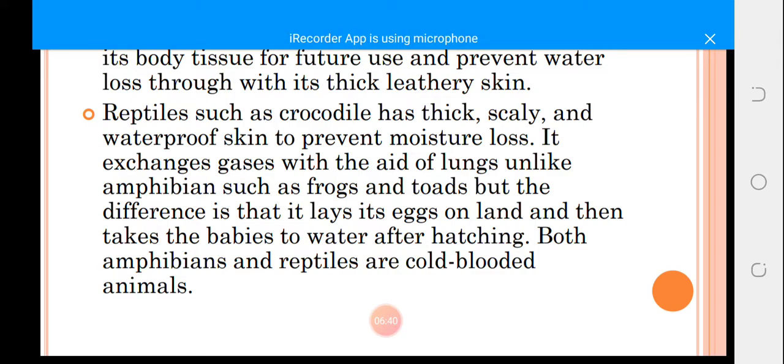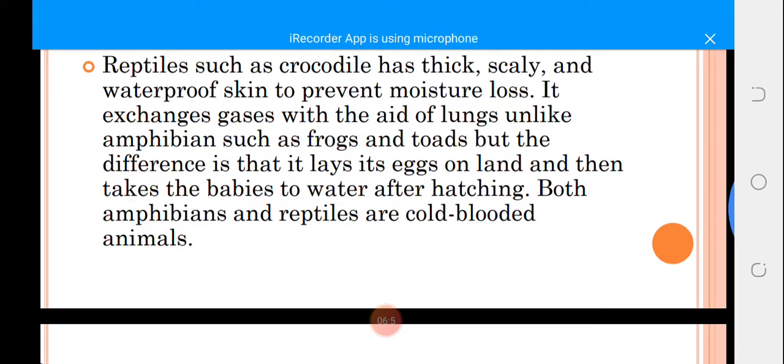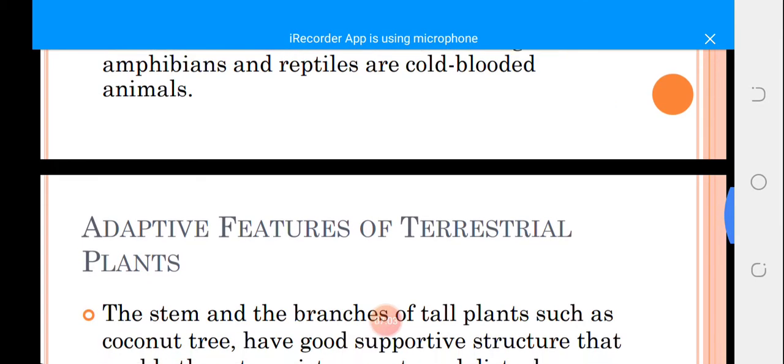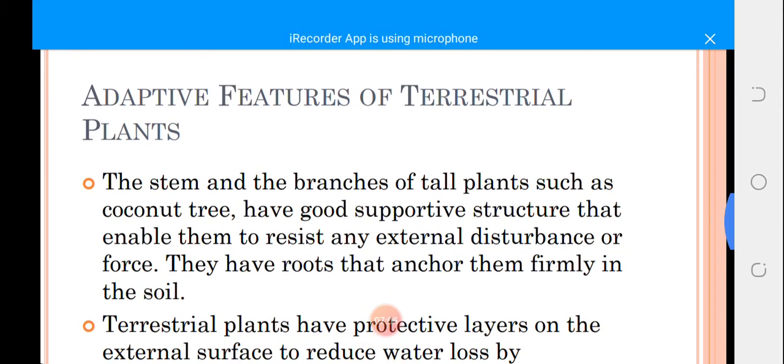Amphibians are frogs, toads. But the difference is that it lays its eggs on land and then takes its babies to water after hatching. Most of the time, reptiles like the crocodile tend to lay their eggs on land and then they take their babies inside the water for hatching. So both amphibians and reptiles are cold-blooded animals. So that's for the terrestrial animals.